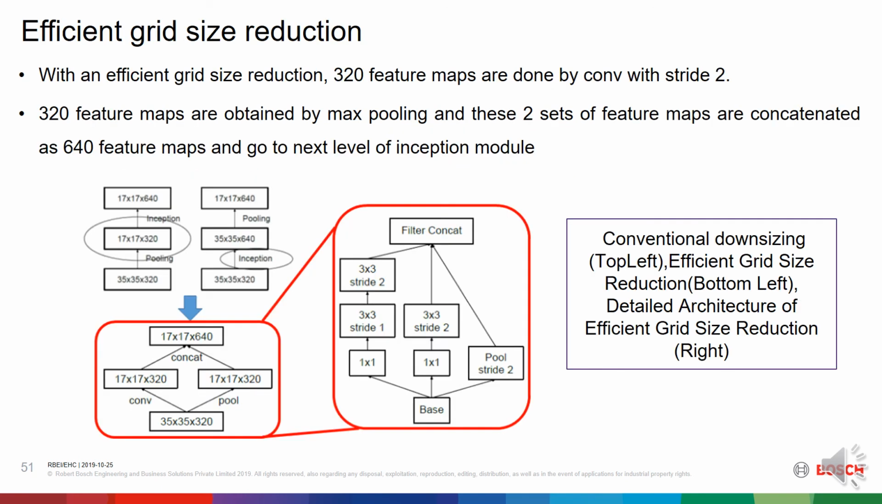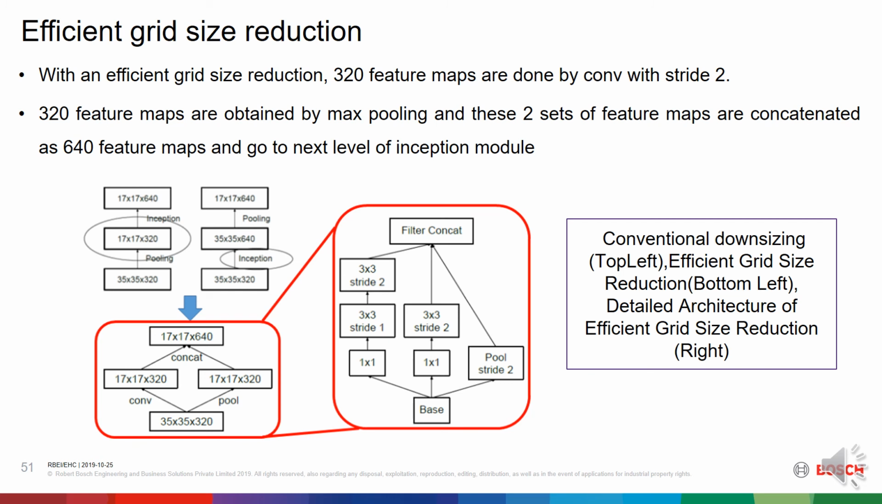Efficient grid size reduction. Conventionally, such as in AlexNet and VGGNet, the feature map downsizing is done by max pooling, which becomes a drawback as it's either too greedy, with max pooling followed by a convolution layer, or too expensive, with a convolution layer followed by max pooling. Hence, an efficient grid size reduction is proposed, as shown.